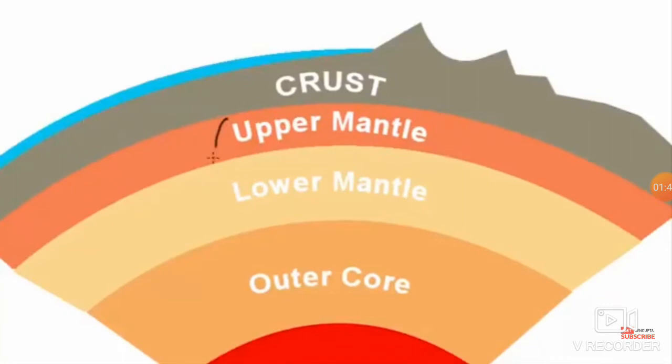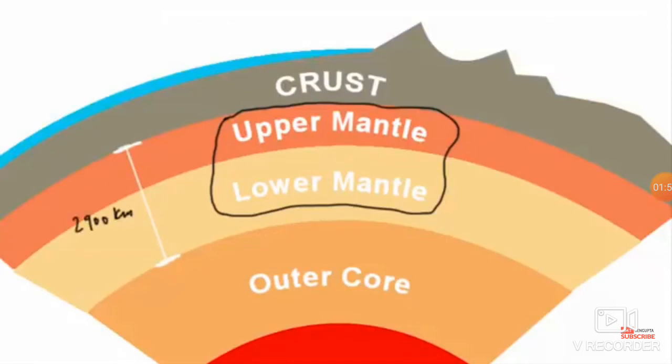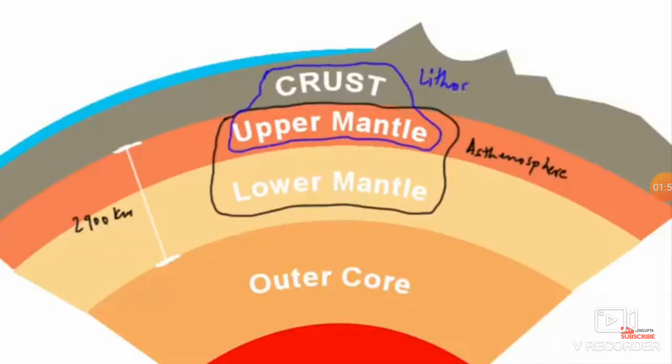The second layer is the mantle. This region over here is called as the mantle. So right from the end of the crust till the outer core is a region that is 2,900 km thick. The upper portion of the mantle is called asthenosphere, but this region and the crust together is called lithosphere. Astheno means weak, and due to its weakness, the magma finds way to the surface during volcanic eruption. Now the total thickness of the crust and upper mantle, which is also known as the lithosphere, is 200 km.